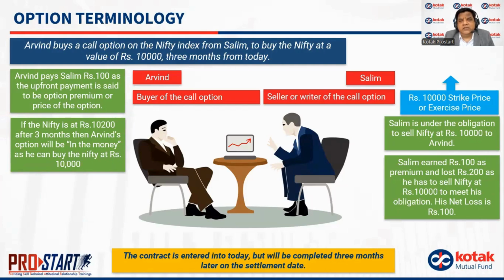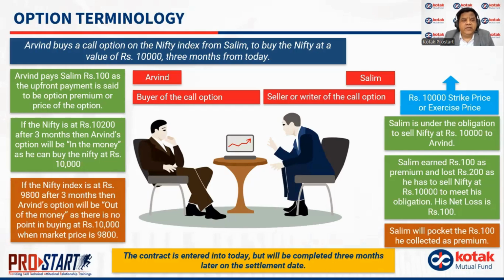Salim in this case has no choice but to honor the commitment and sell Nifty at 10,000 rupees to Arvind. Salim earns 100 rupees as a premium but has lost 200 rupees on the option side. That is 10,200 minus 10,000 is 200. So that is his loss. His gain is the option premium. So his net loss is 100 rupees.